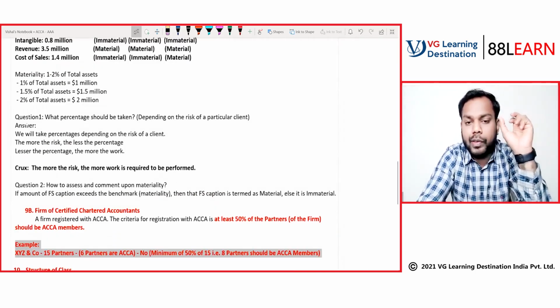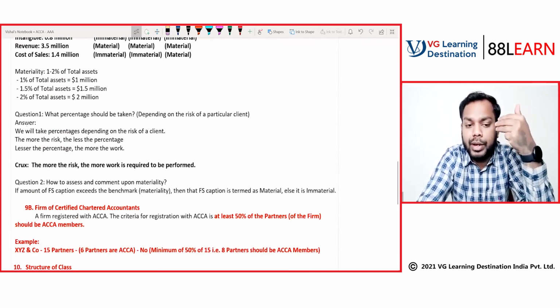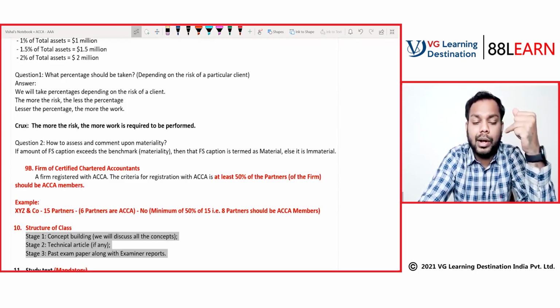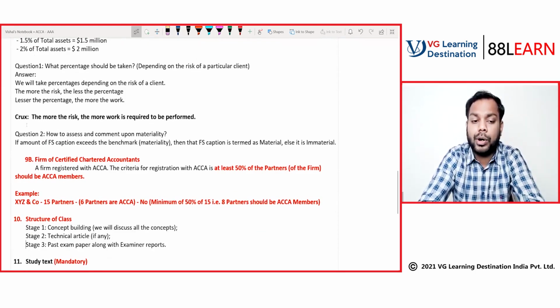Our discussion on each topic will be divided into 3 stages: concept building, the technical article, and the exam paper along with the examiner's report.